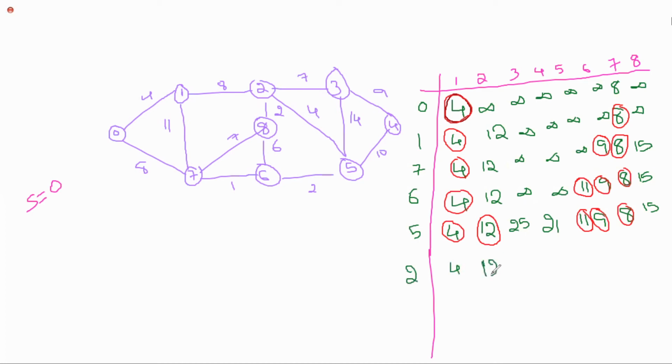Now 0 to 3, is there any cost which is less than 25 possible? We'll check now. Via 2 there is a possibility to reach 3. Via 2 what is the distance we'll get? 4 plus 8, which is 12. 12 plus 7 is 19. Which one is greater, 25 or 19?